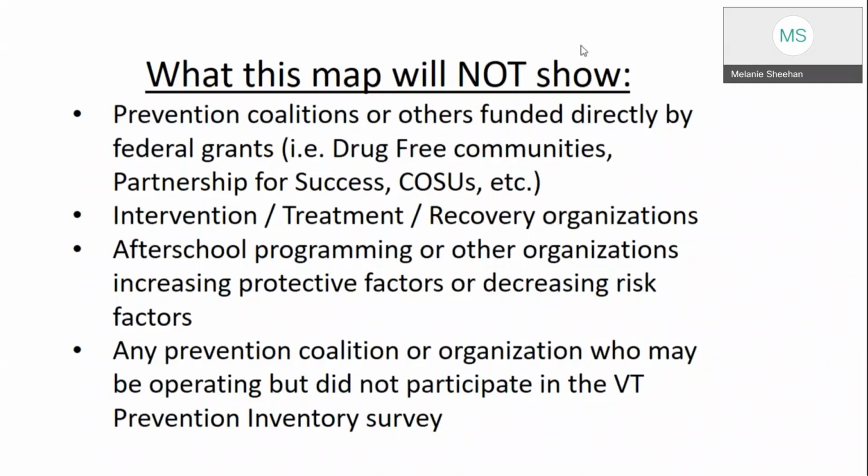What this map will not show are prevention coalitions or other organizations funded directly by federal grants, such as Drug-Free Communities funding, Partnerships for Success, COSUs, etc. This map does not list intervention, treatment, or recovery organizations or other organizations, like after-school programming, that are working to increase protective factors or decrease risk factors, or any prevention coalition or organization who may be operating but did not participate in the Vermont Prevention Inventory Survey.